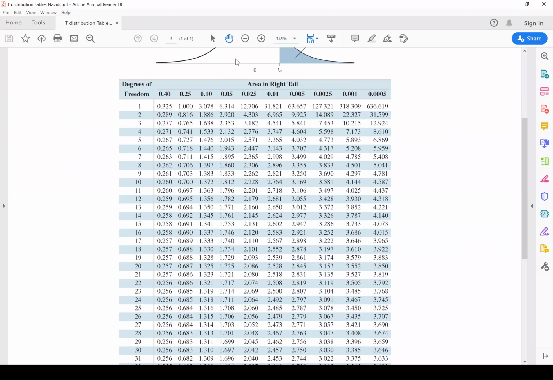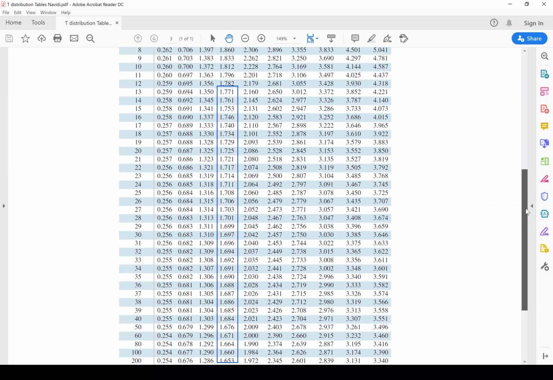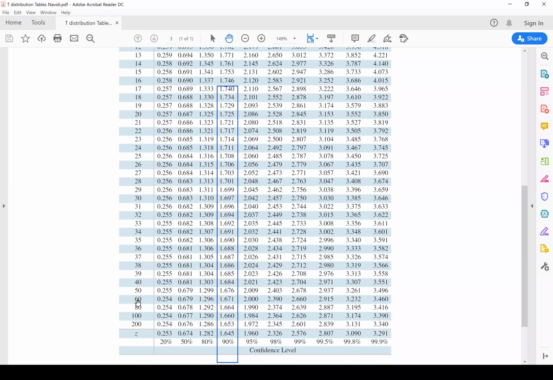Again, this is my alpha, 0.05, right? And I have to go from that line down to my 76. But again, I don't have a 76. I have to use one less, which is the 60, where my alpha is 0.05 and my critical value is 1.671.